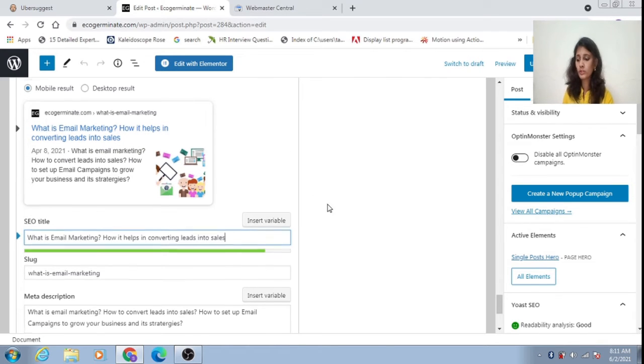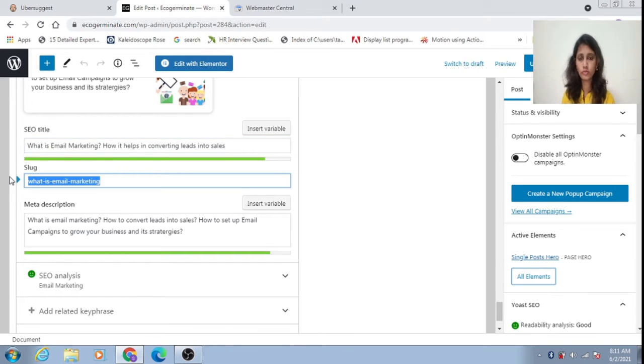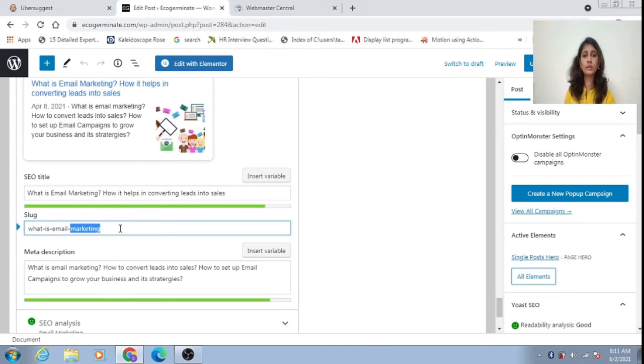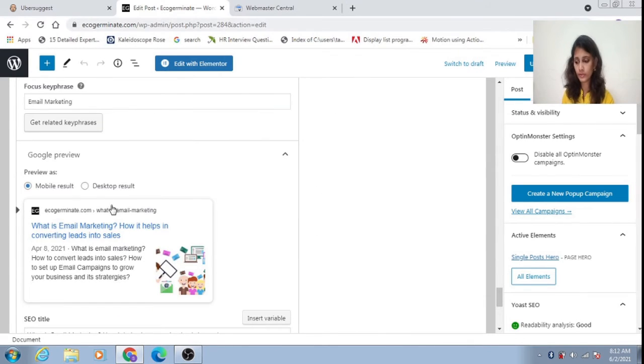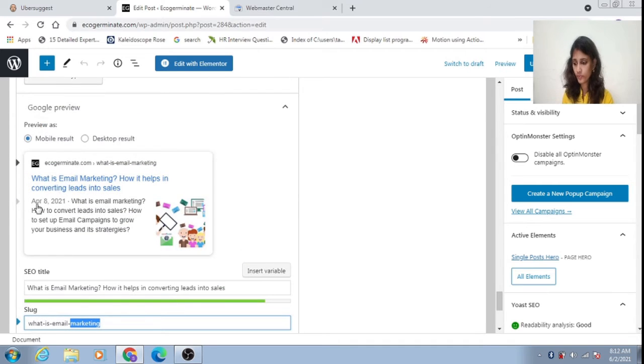Next is the slug. Slug is the URL, the text that comes after your website's address. This slug should contain something related to your key phrase or heading, so I have given the heading as my slug here. And the meta description is this one.